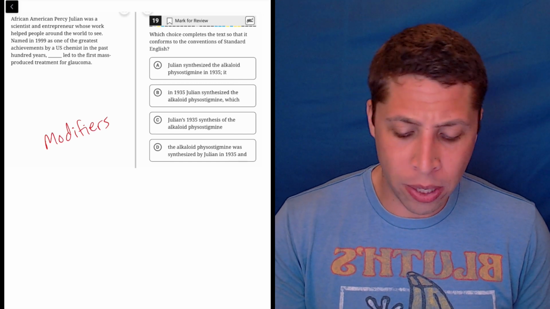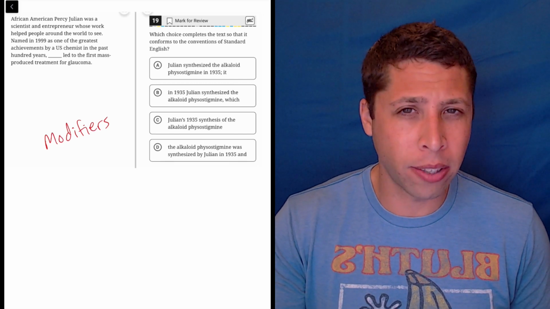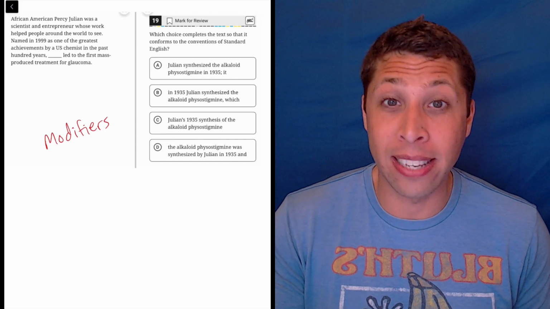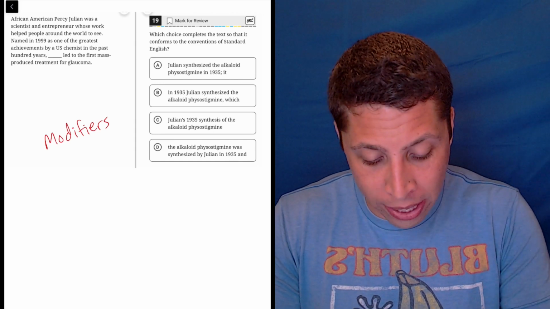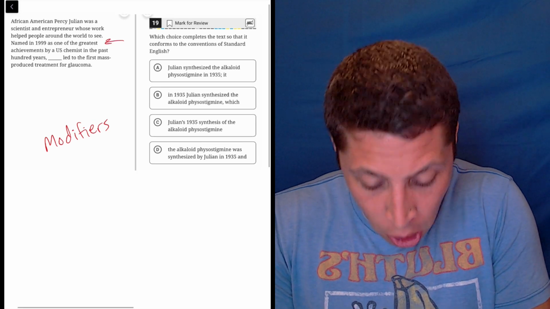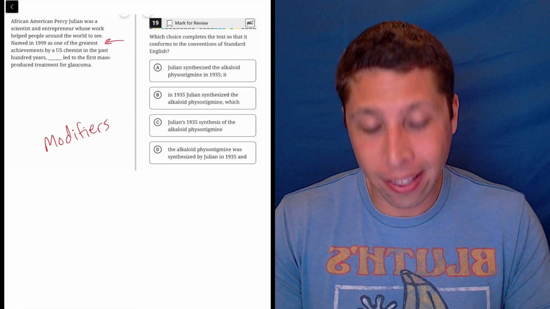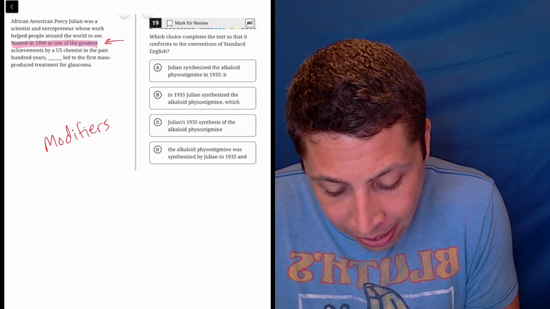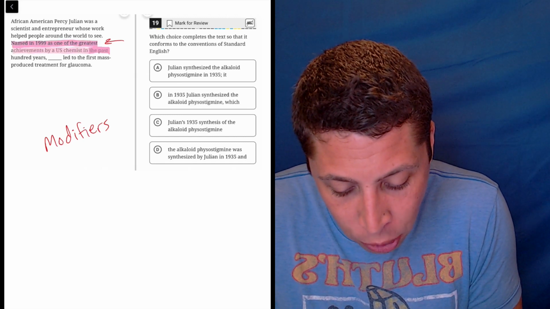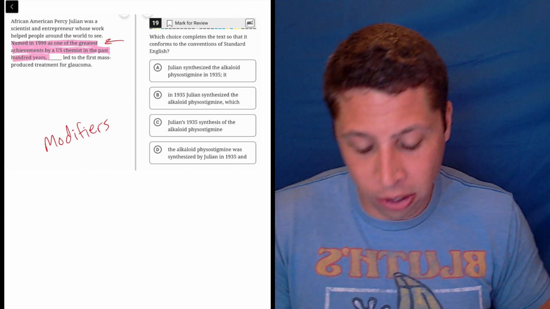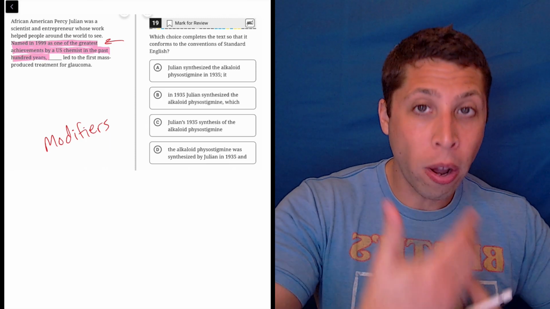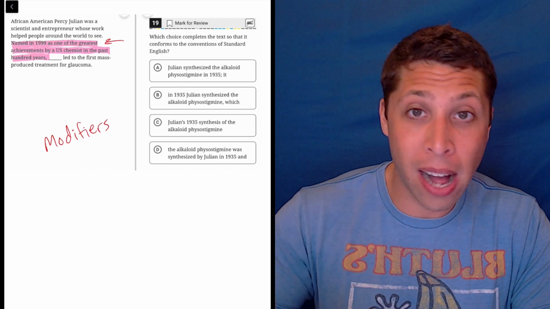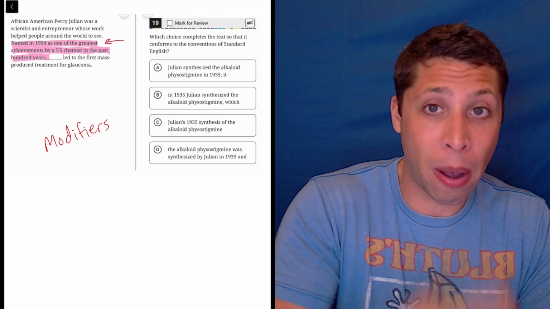And so what that means is we need to think about how this sentence is constructed and make sure we start the actual sentence with the right idea. So what we should do is go to here, where we're starting the sentence technically, but we're doing it with an extra clause. Named in 1999 as one of the greatest achievements by a US chemist in the past 100 years. This is all a long intro, but what are we introducing? Right? That's what has to follow the modifier. It has to be followed by whatever we're talking about, whatever we're modifying.